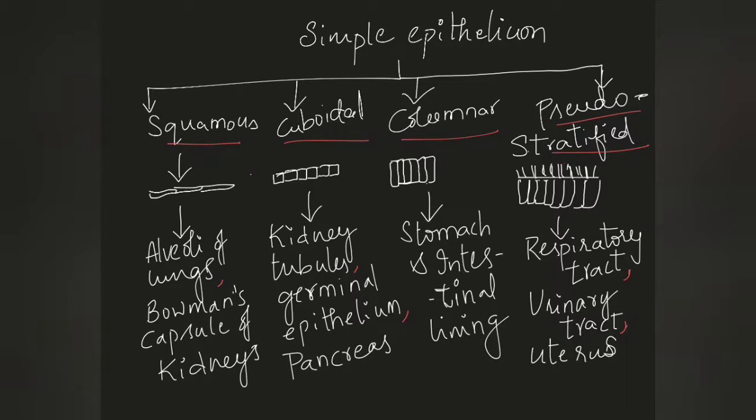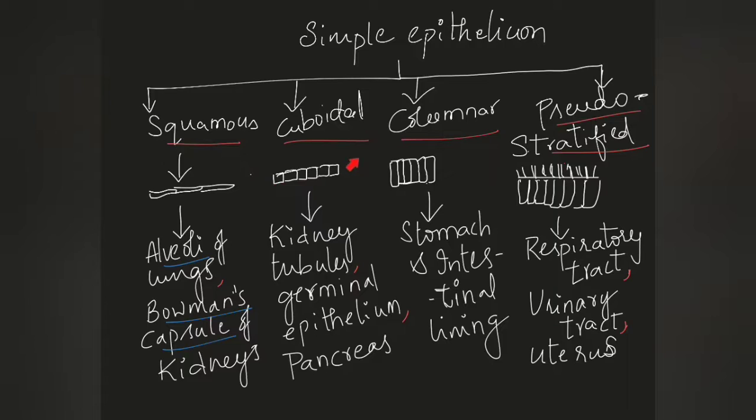In simple squamous epithelium, the cells are arranged like a pavement structure. They are flat. This kind of squamous epithelium can be observed in the human body in the alveoli of the lungs and the Bowman's capsule of the kidneys.